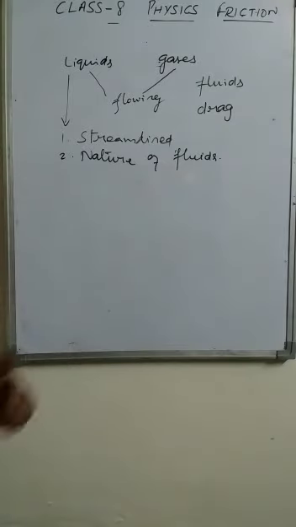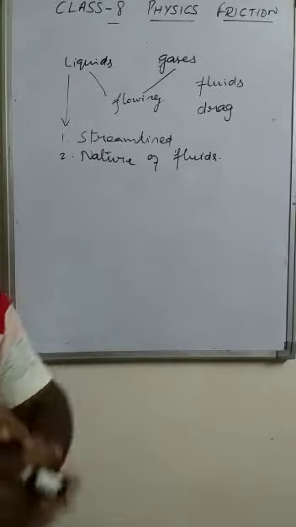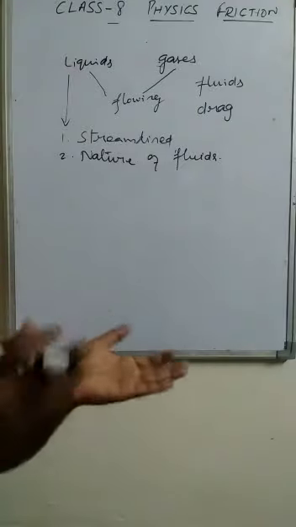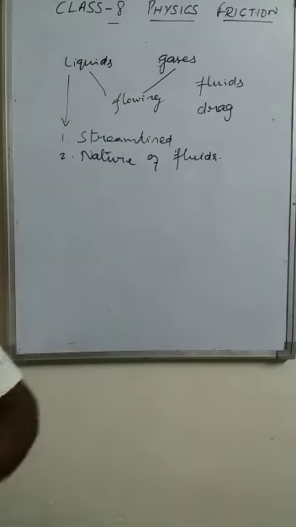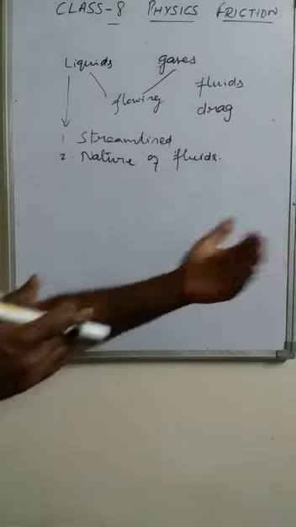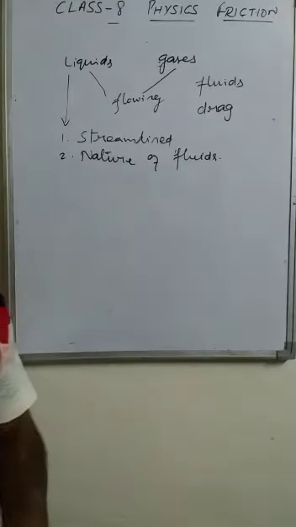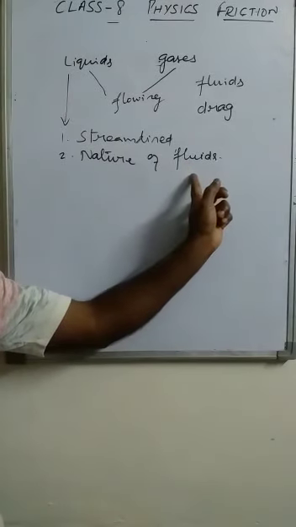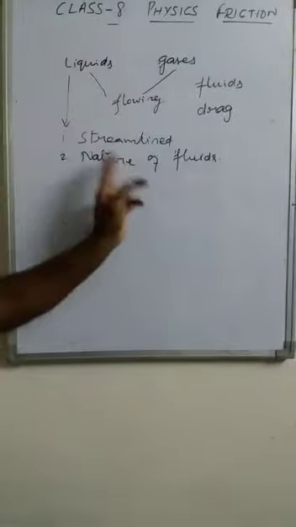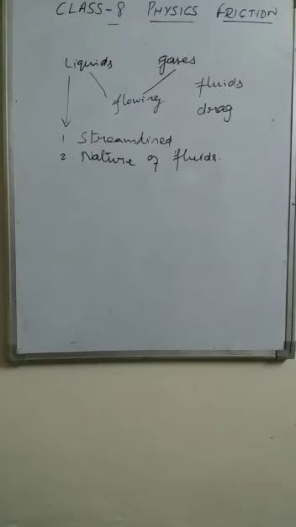That's why if we want to sail the boat in both river and sea, we need different forces, because they offer different opposition. So different kinds of liquids give different kinds of opposition, so the fluid friction depends on this factor.